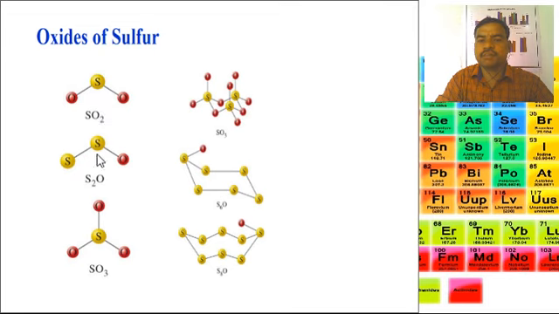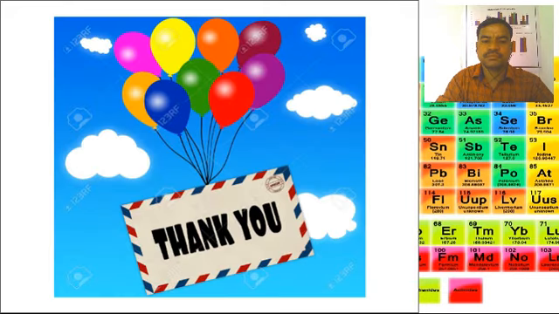These are the oxides of sulfur. Here are the pictures. Here the SO2 molecule, these are the SO3 molecules, here the H2O molecule, SO3 molecules, and here the S8 molecules of sulfur atoms. And these are the various allotropic forms of the sulfur molecule.